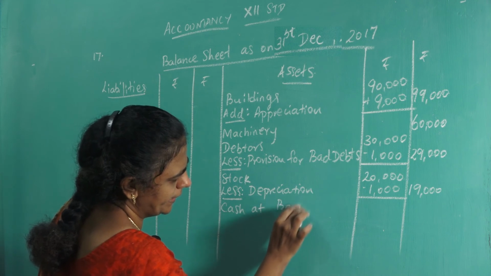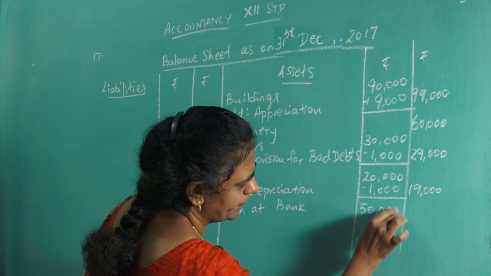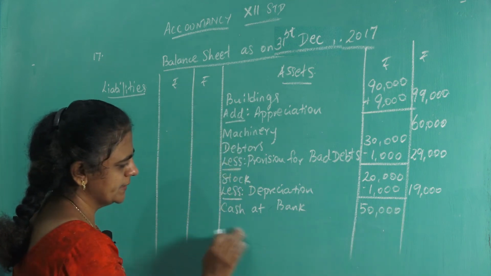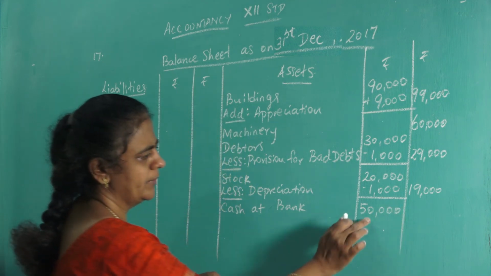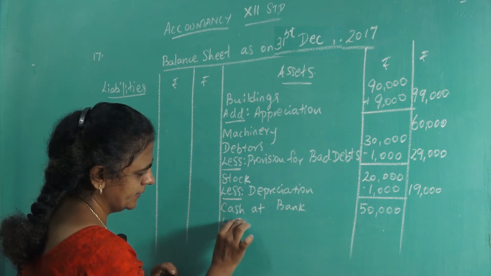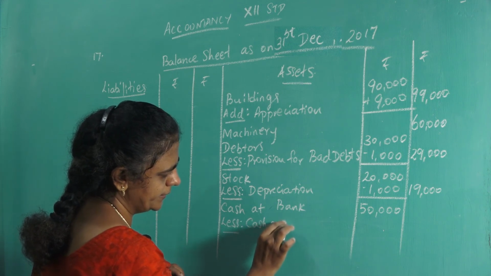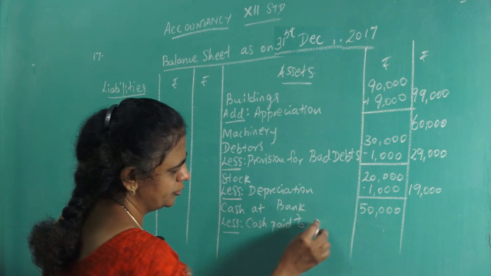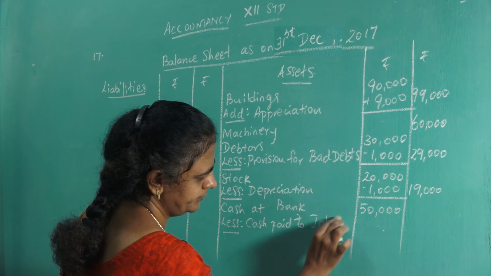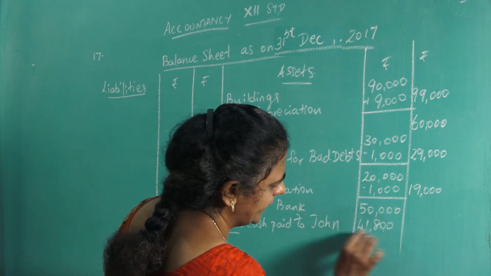Cash at bank. In bank we have 50,000. But John is retiring, you have to pay him from this amount. So less cash paid to John, that is 41,800.